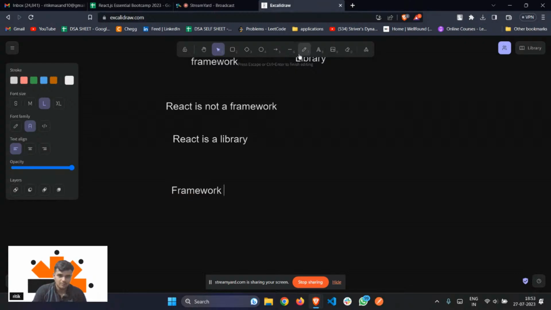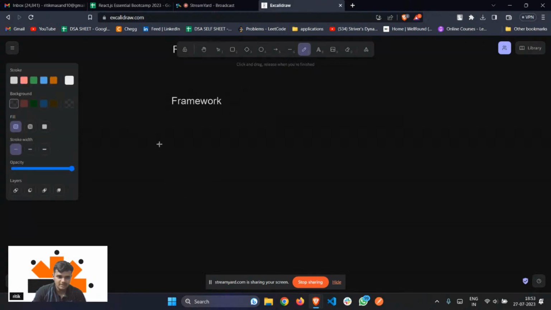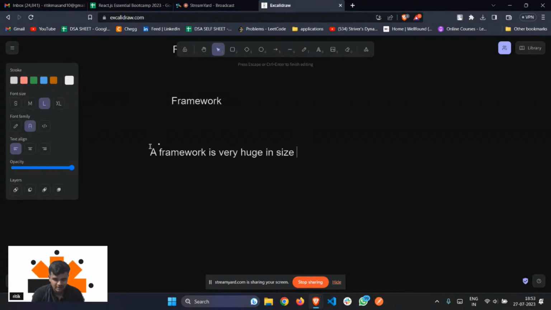A framework is, I would say, very huge in size.